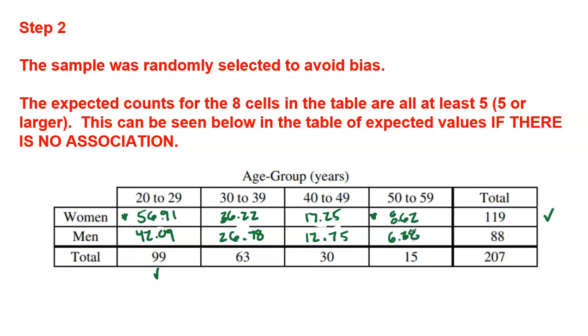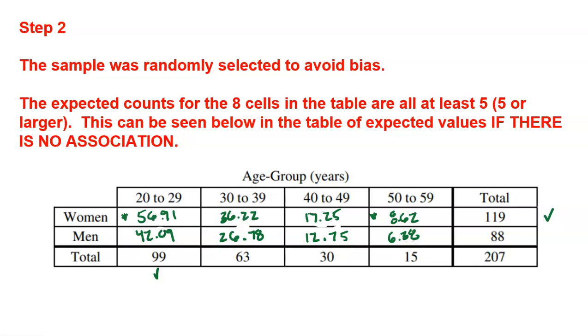Now, I have to check those numbers because I need all of those expected values to be 5 or more, but it's also worthwhile because to get your chi-squared in the next step, I have to do all of that math. Anyway, I'm going to need all those numbers. But the condition does need to be checked. That's why I like to do this step now, that all of my expectations, assuming that there is no association, would be 5 or larger.